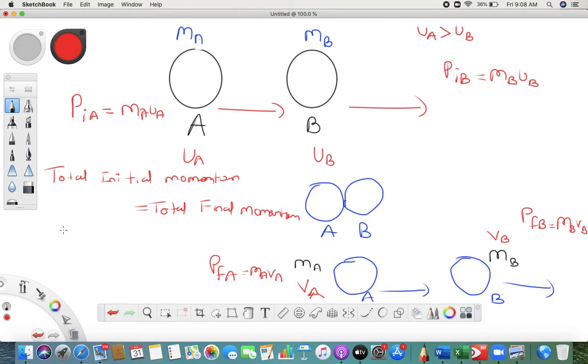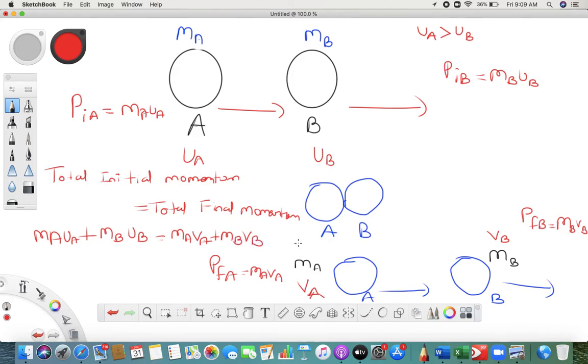So what we have to prove is ma ua plus mb ub is equal to ma va plus mb vb.